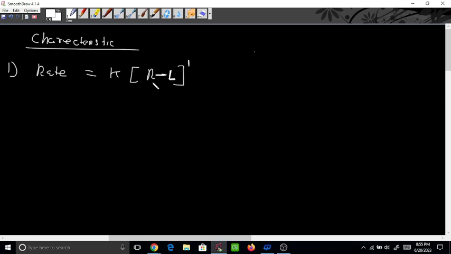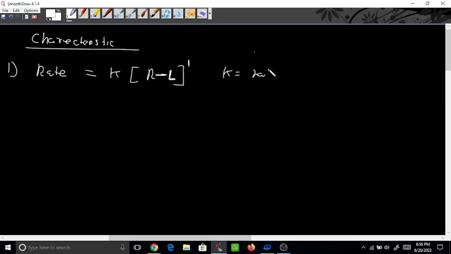Okay. So this rate is not dependent on the nucleophile. It is independent of the nucleophile. Irrespective of any nucleophile you take, whether a weak nucleophile or a strong nucleophile, the rate will not depend on it. Rate will depend only on the substrate. This is the first part, which you need to remember. Only on the substrate. Yeah, only on the substrate. Okay, and what was K? K is the rate constant.